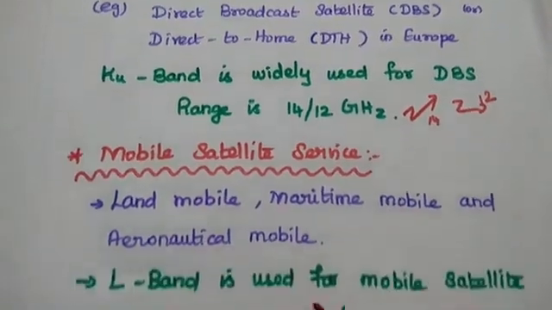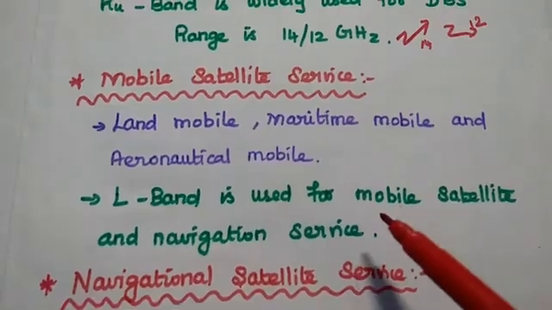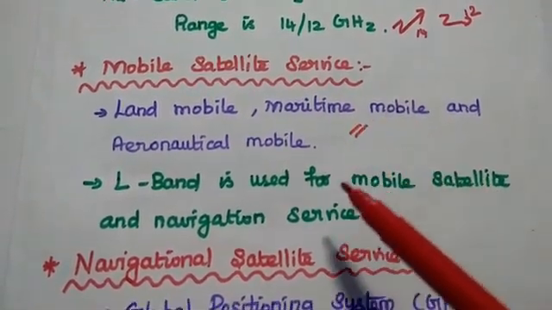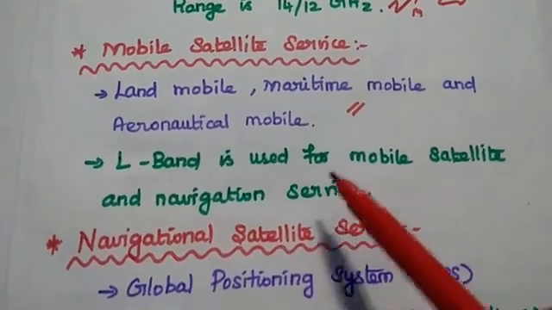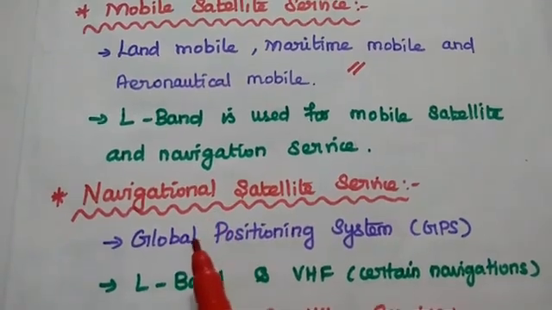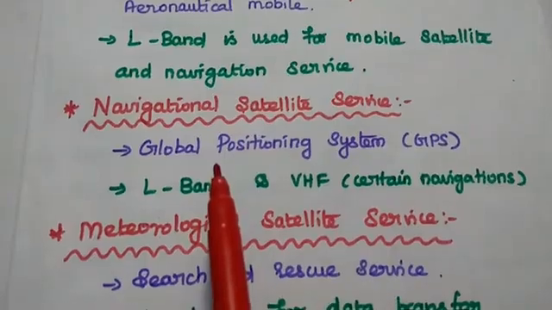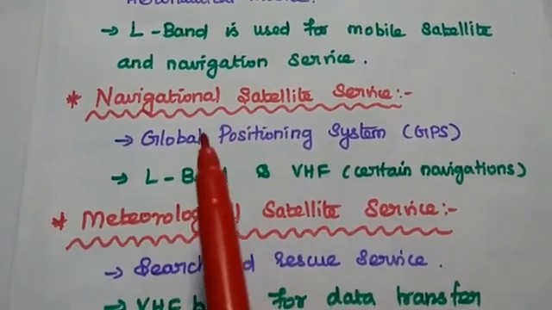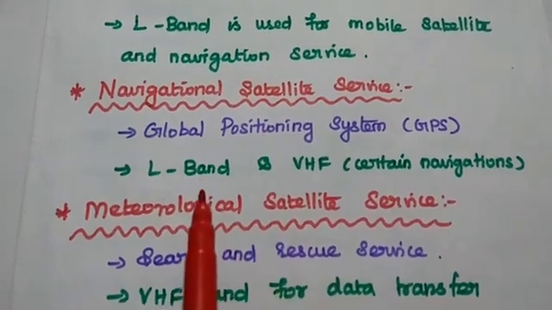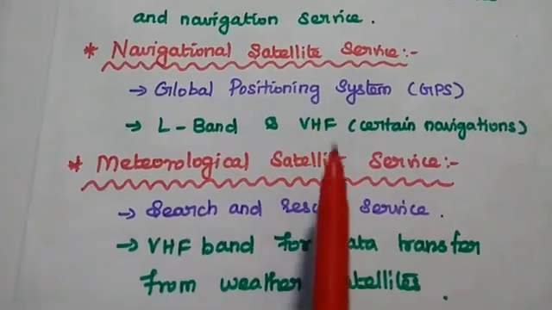Okay. So the next one is mobile satellite service. It is mainly used for land mobile, maritime mobile, that is in ships we can use the service, and aeronautical mobile. L band is used for mobile satellite services and for navigation services. So the next one is navigational satellite service. It is mainly used for the global positioning system concept. So L band as well as VHF is also used for certain navigations.